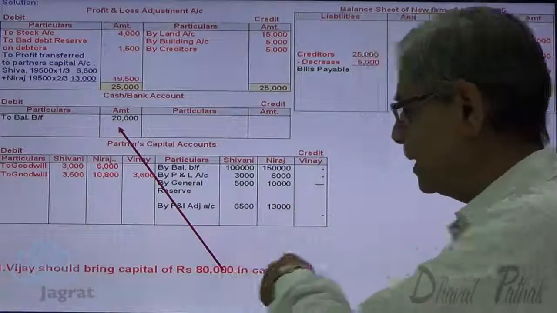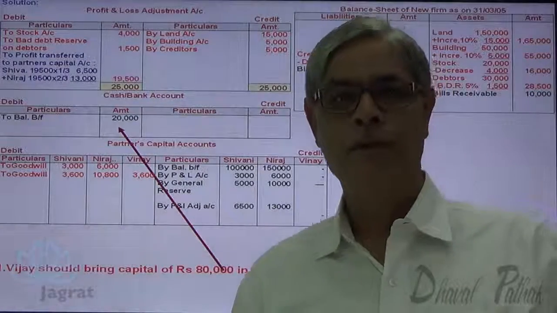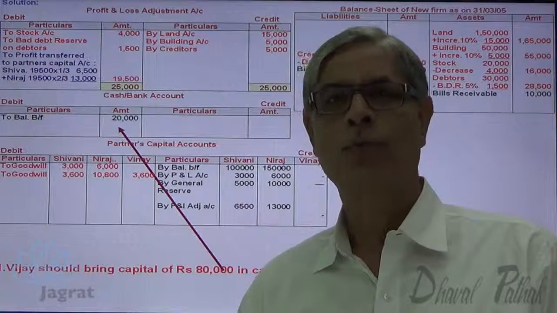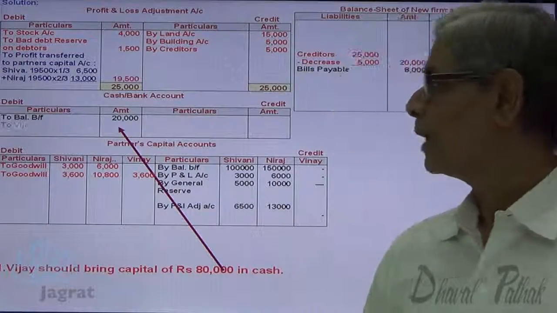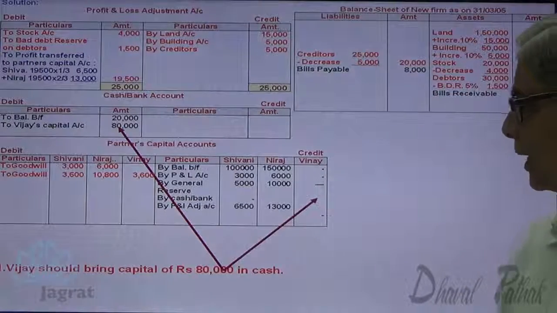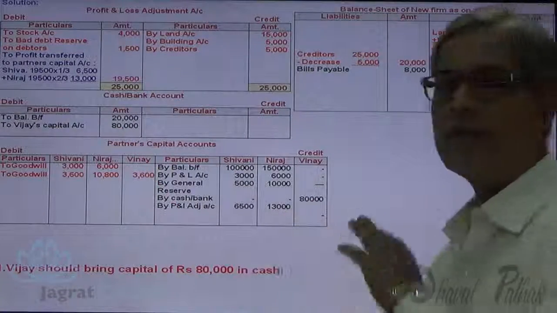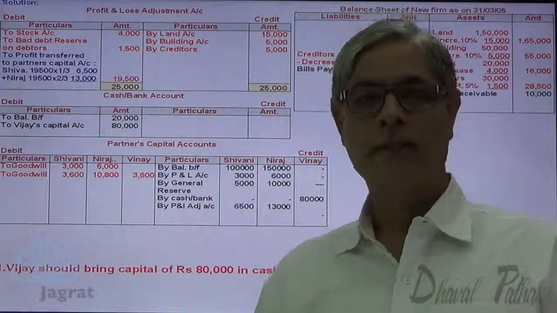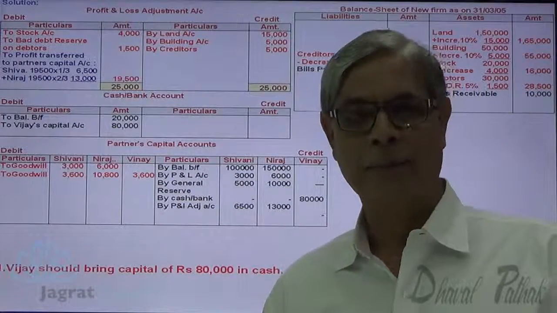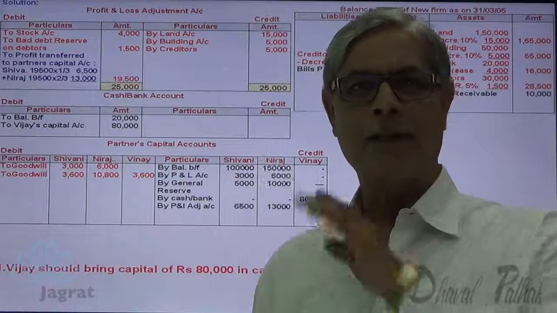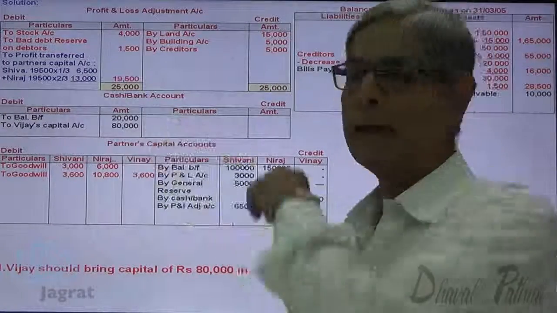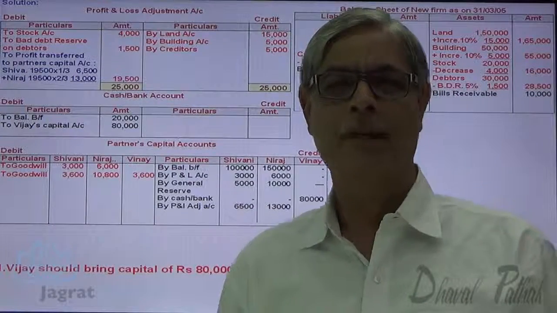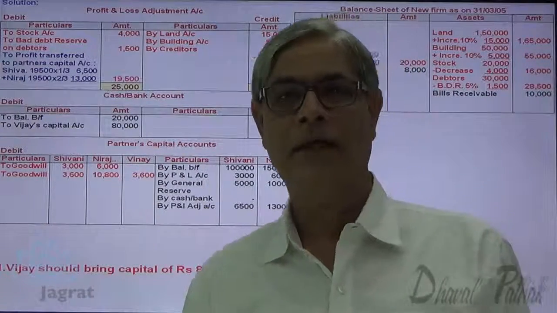Now the new partner brings 80,000 cash as capital. Journal entry for cash brought by a new partner: cash account debit to capital account credit. So cash account debit to Vijay's capital account credit 80,000. Now after writing this capital entry, I'll prefer to close all these capital accounts, and the balance of capital accounts will be reported in the balance sheet. The cash and bank account will be closed and the closing cash balance also gets reported on the asset side of the balance sheet, and then I will tally the balance sheet.